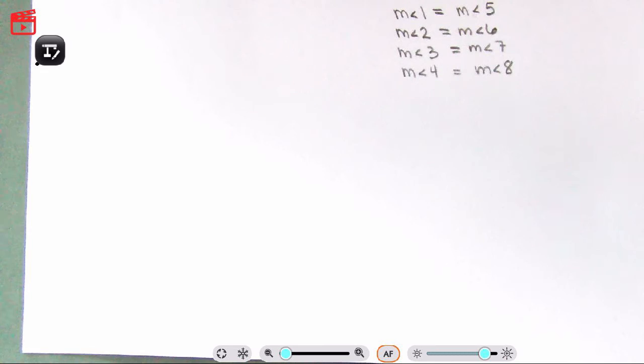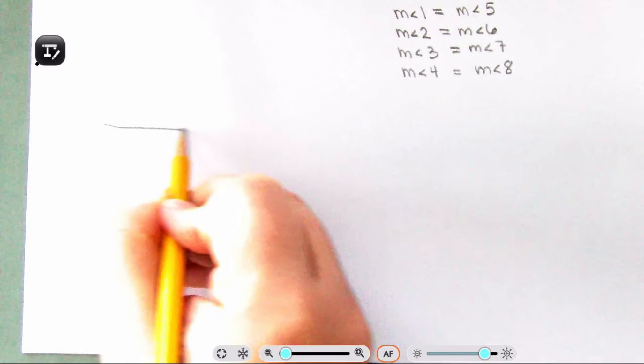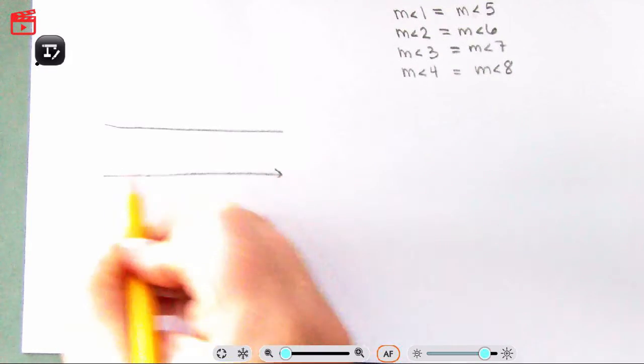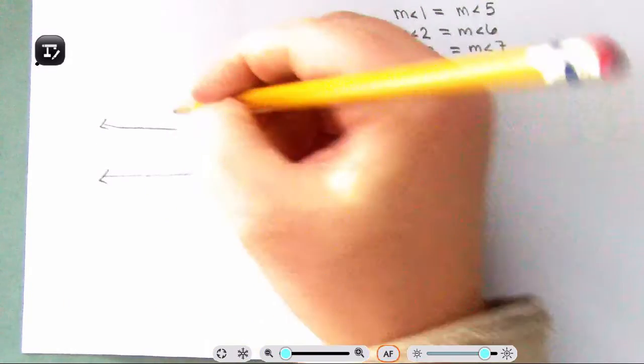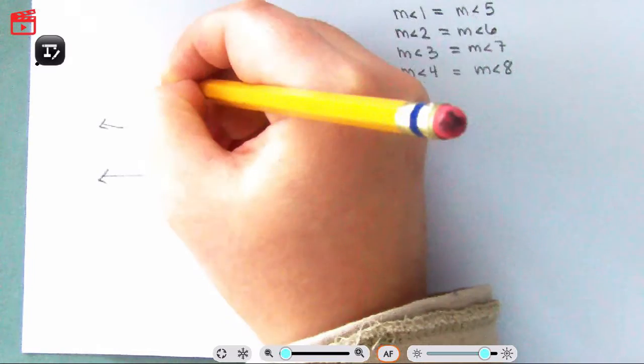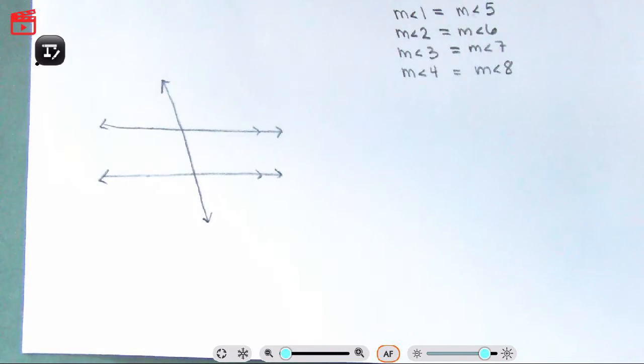Okay. Again, what do we have? We're going to have two parallel lines cut by a transversal. Now, it doesn't matter which direction the transversal cuts. You're still going to have your 4 angles. And so I'm going to actually talk about, we have corresponding angles, and now I'm going to talk about consecutive angles. So there's going to be 2 with C's.